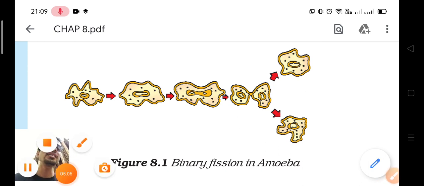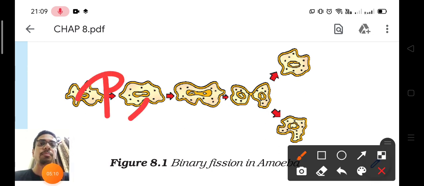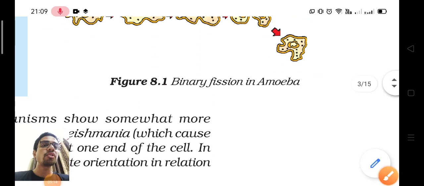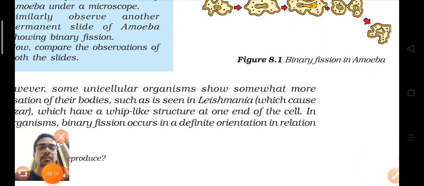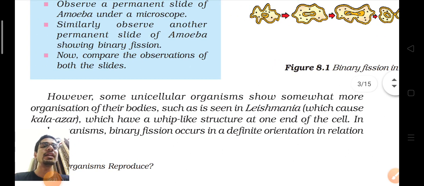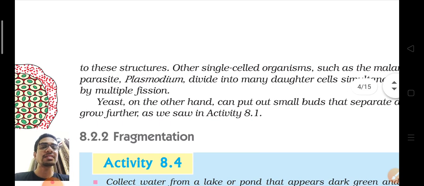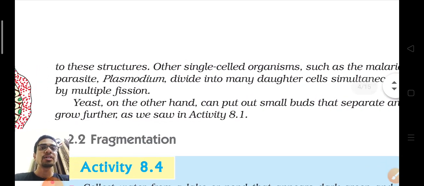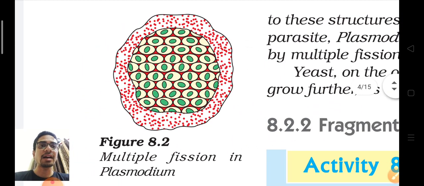There is another protozoa which is known as plasmodium. Do you know what is plasmodium? Plasmodium is the causing agent of malaria. जो मलेरिया डिजीज होती है that happens due to plasmodium, और जो उसका वेक्टर होता है वो मॉस्किटो होता है. So see this figure. This is multiple fission in plasmodium.